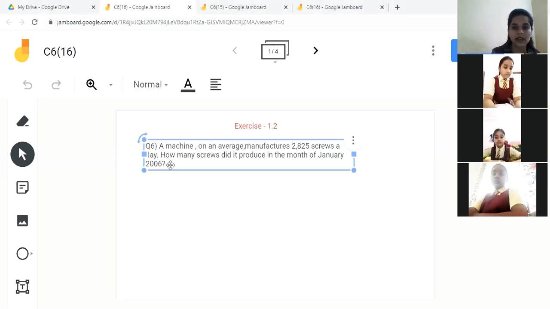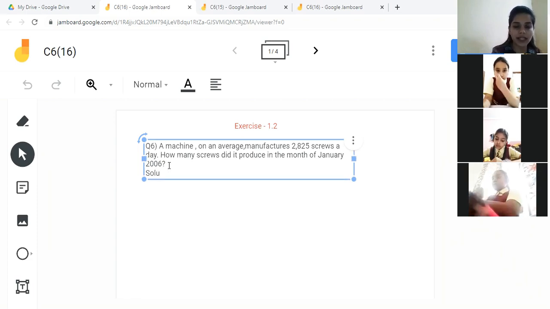We have done 5 questions of exercise 1.2. Now let's proceed to question number 6. Question number 6 is, a machine on an average manufactures 2,825 screws a day. How many screws did it produce in the month of January? So first of all, we will write the given things.